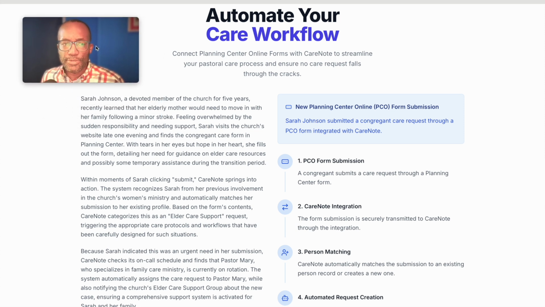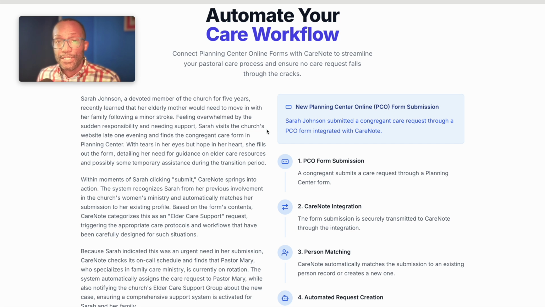Here's a really simple example that I put together to help illustrate what this looks like. Sarah, who's been a part of your church, recently finds out she's going to have to care for her aging mom. She realizes she needs some help. You have a pastoral care coordinator who specializes in elder care. And so you've set CareNote to integrate with Planning Center Online, to route any kind of elder care requests to a specific pastor, and you now have that form available for a congregant to fill out.